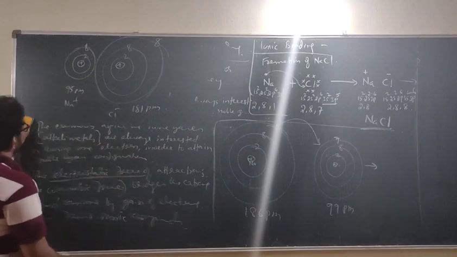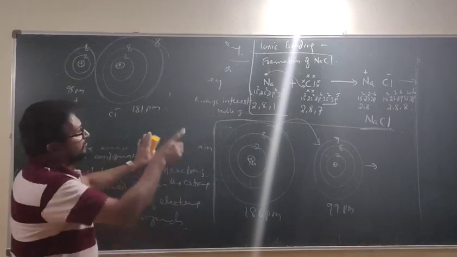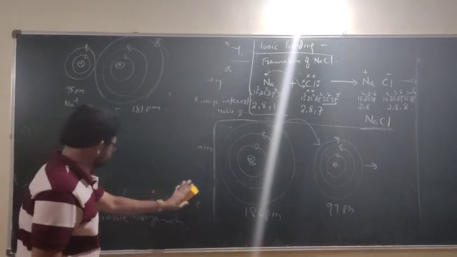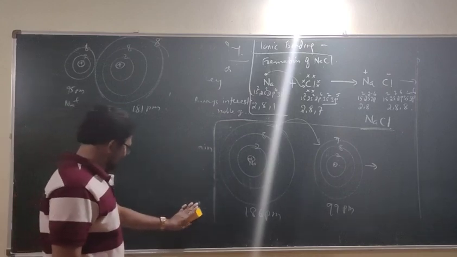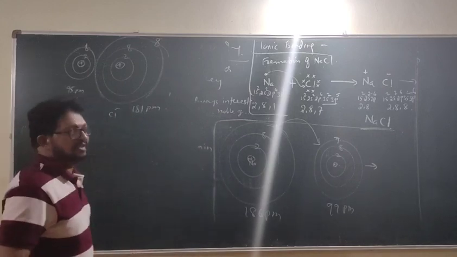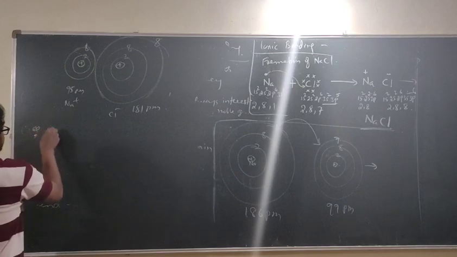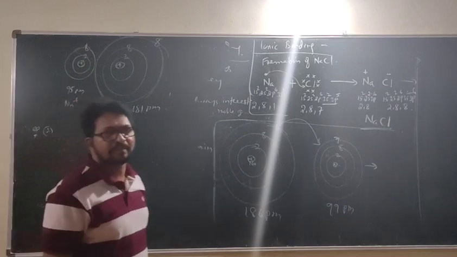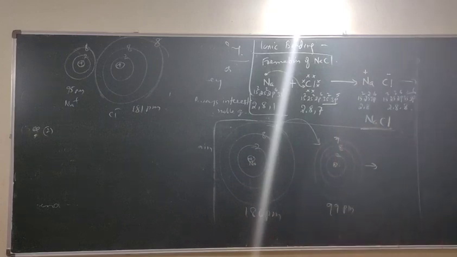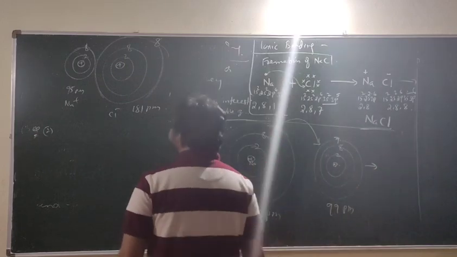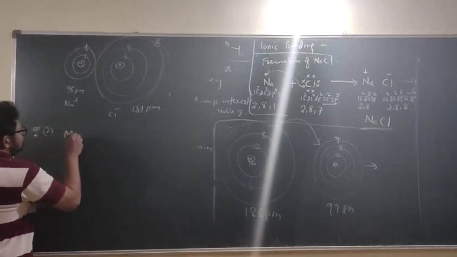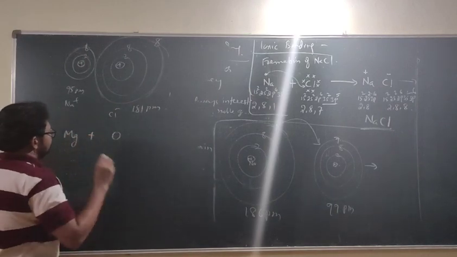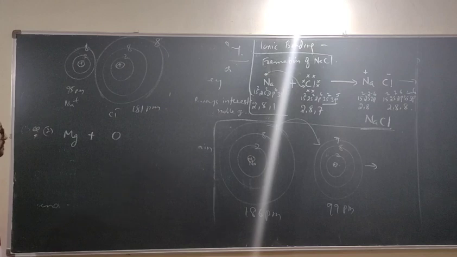Okay, one more example I want to show you in the form of Lewis dot structure. And one or two examples I will give you as homework. Example 2. Say this, magnesium plus oxygen. Can you tell me the electron dot structure?